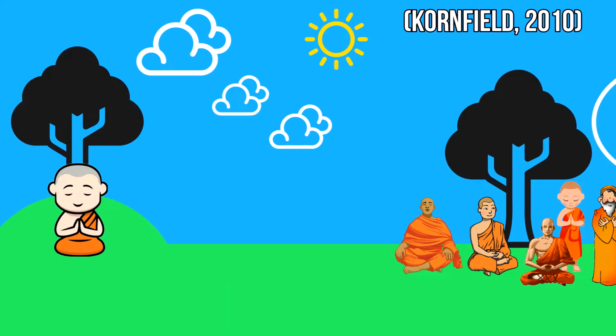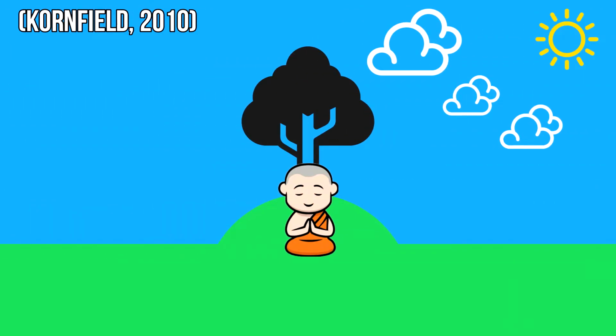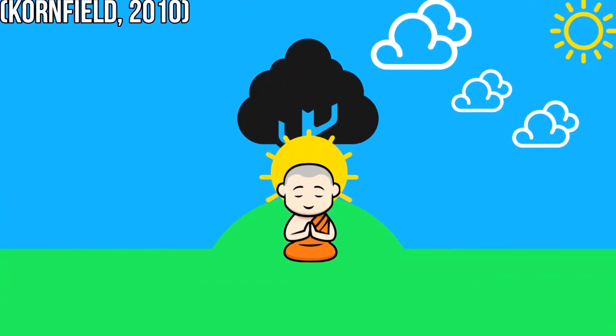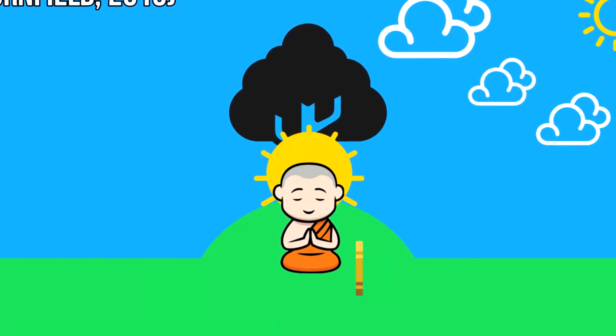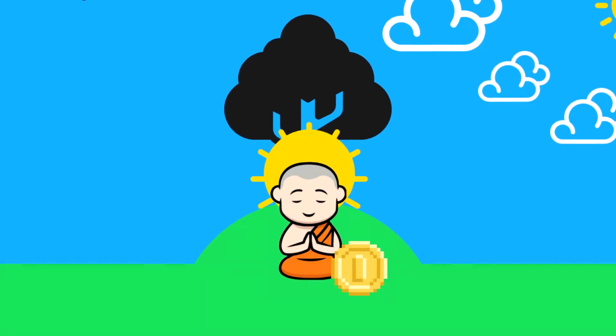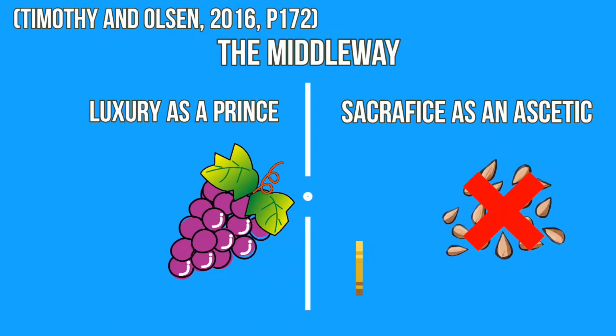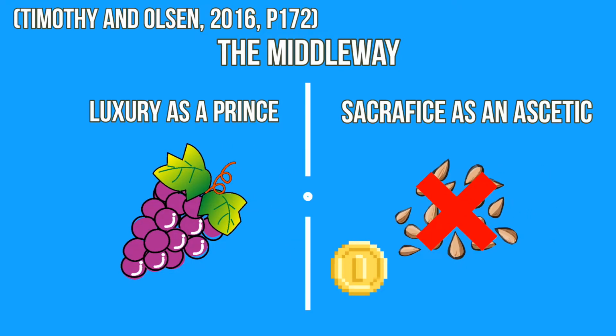Eventually, sitting down under a tree, this is where Siddhartha would begin his enlightenment. As Siddhartha meditated, he would become realised as the Buddha, or the awakened one, through the realisation of the middle way. Siddhartha discovered that enlightenment lay between the pleasures that he once had as a prince and what he would call self-mortification, which was denying oneself of the desires and pleasures that he did fasting as an ascetic.